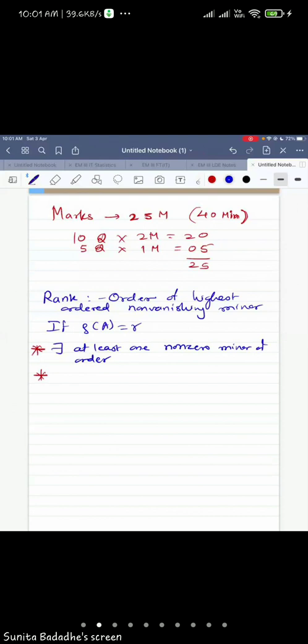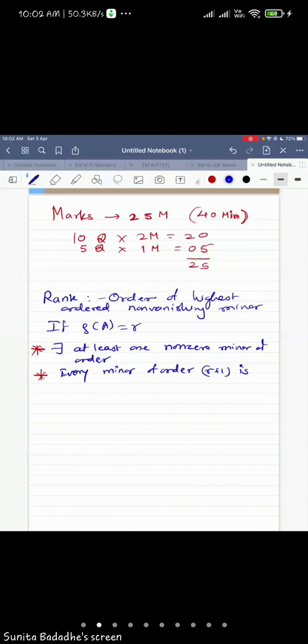And then what can you say about every minor of order R plus 1? What can you say about every minor of order R plus 1? Whether it should be 0 or non-zero? I'm saying that rank of matrix is R. Suppose rank of the matrix is 3.